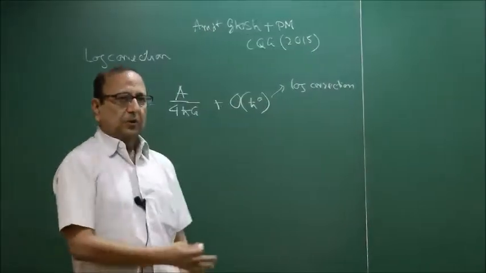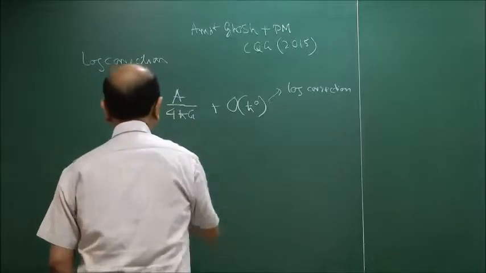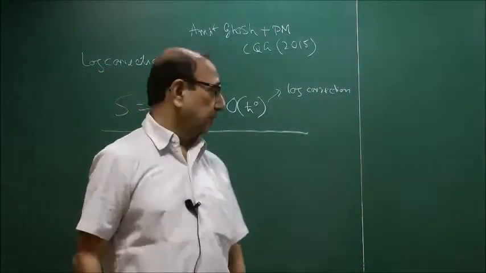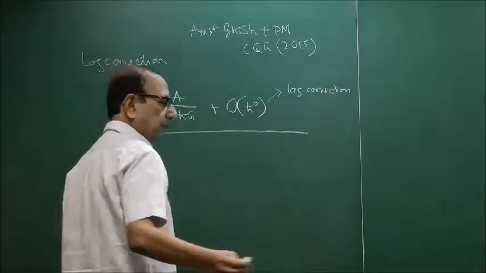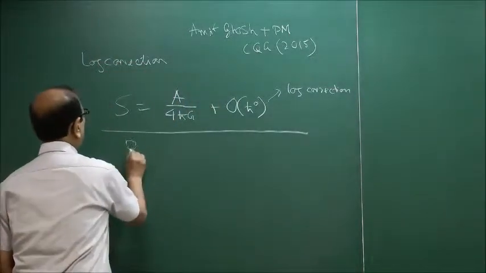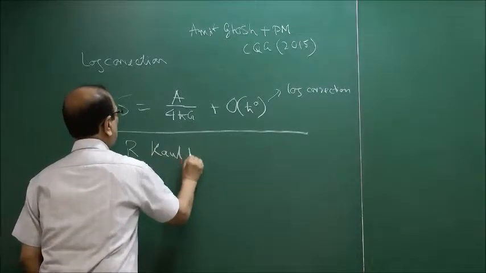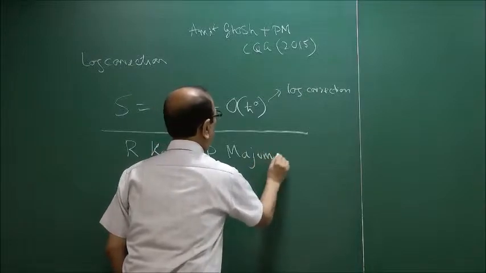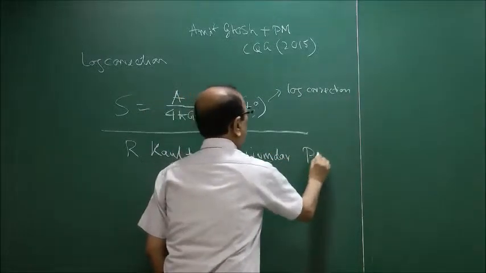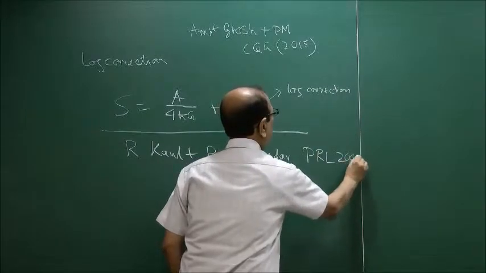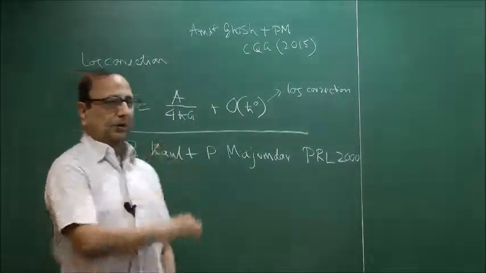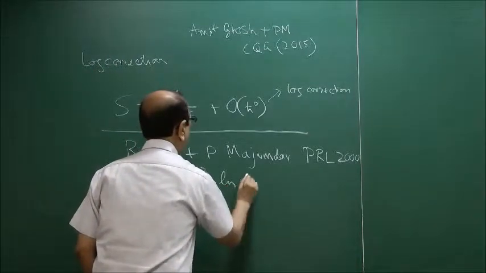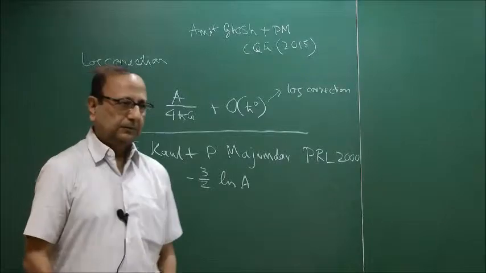Okay, so log corrections have been talked about by many people. So let me start by giving a brief history. The first people to talk about log corrections to the black hole entropy were Ramesh Kaul and Partha Majumdar, both of whom are sitting here. They had a paper in 2000 in which they identified the log correction as minus 3 by 2 log of the area of the horizon.